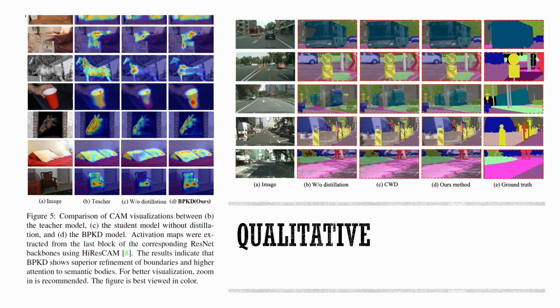The page before you exhibits the visualization results that corroborate the efficacy of our proposed methodology. Displayed on the left is a figure generated by class activation mapping, CAM, which distinctly illustrates the superiority of our approach over prior works. The comparative analysis reveals that our methods enhance the delineation and accuracy in both the edge and body regions of the subjects under study. This advancement is evident in the precision of the edge detection and the fidelity of the body region segmentation, signifying a substantial improvement in our model's performance.